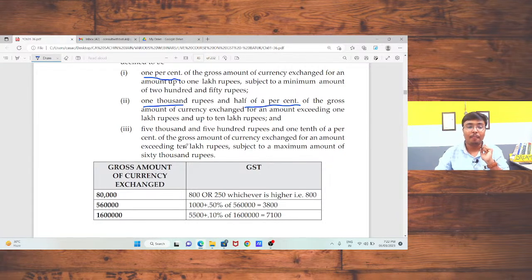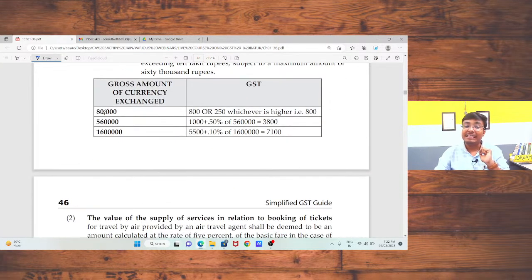Now, sir, we are going to take one example and discuss that point. Gross amount of currency exchange: I have 80,000 rupees in Indian currency and I want to convert that amount to foreign currency. In that case, the amount is up to 1 lakh rupees. So 1% of that amount, that is 800 rupees, or minimum 250, whichever is higher, that means 800 rupees will be the value of supply, and the bank has to pay tax on that 800 rupees.